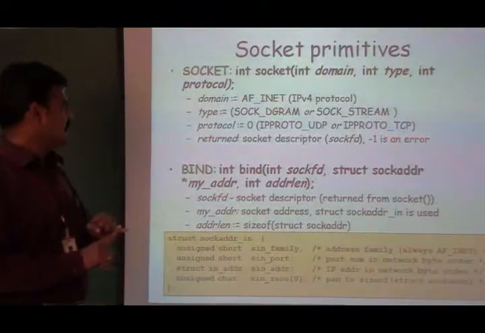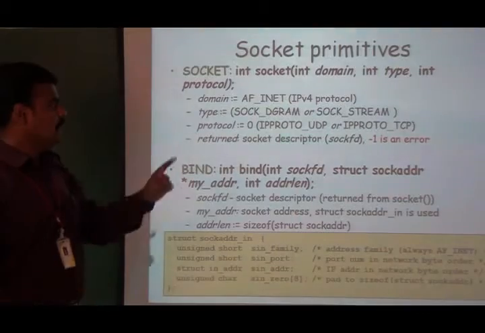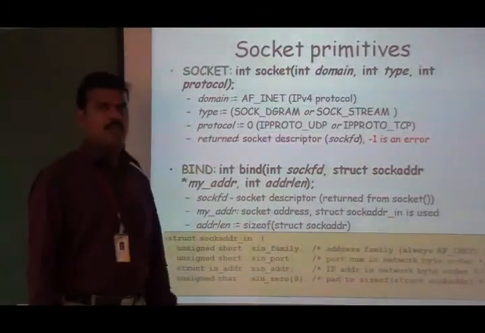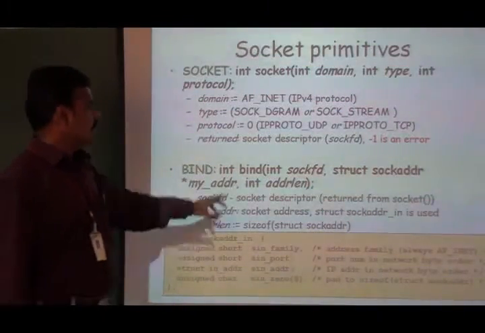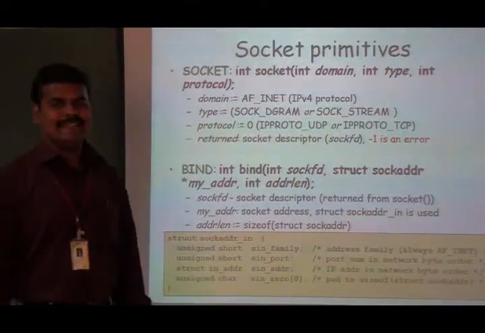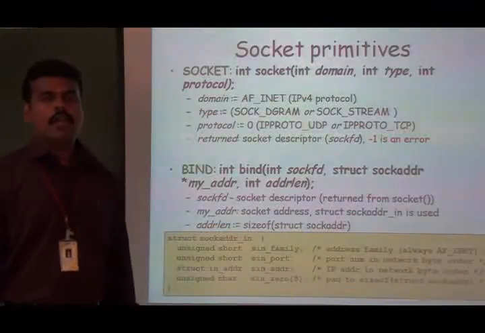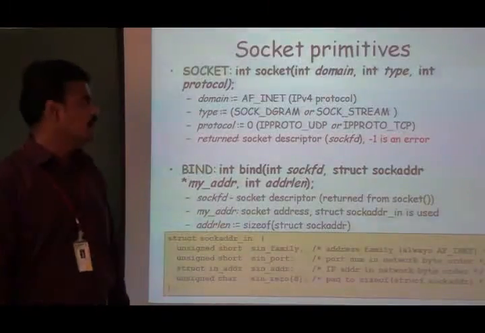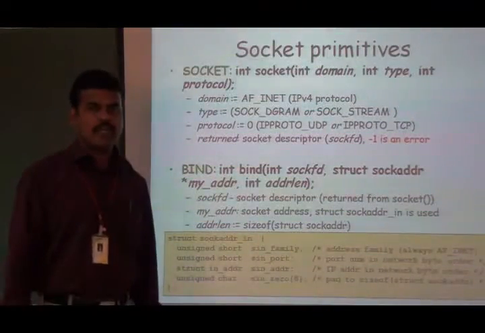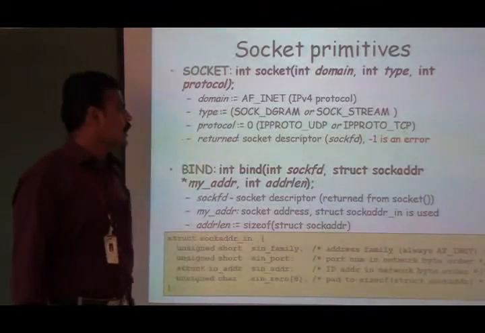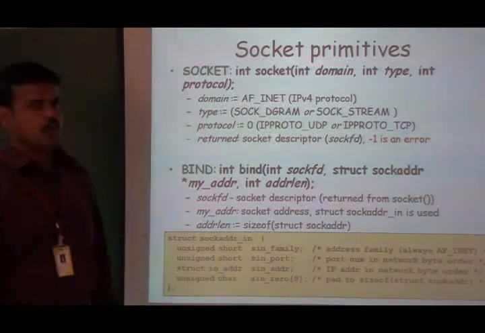If you want to create a stream socket, then the possible value for the second argument is SOCK_STREAM. If you want to create a datagram socket, the value for the second argument will be SOCK_DGRAM. If you want to create an SCTP socket, that is the Stream Control Transmission Protocol, the second argument takes the value SOCK_SEQPACKET. Most often we use either SOCK_DGRAM or SOCK_STREAM.